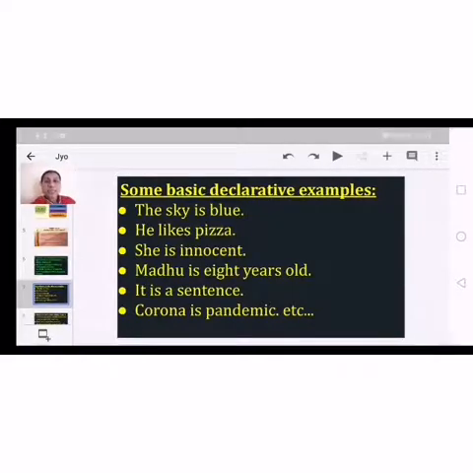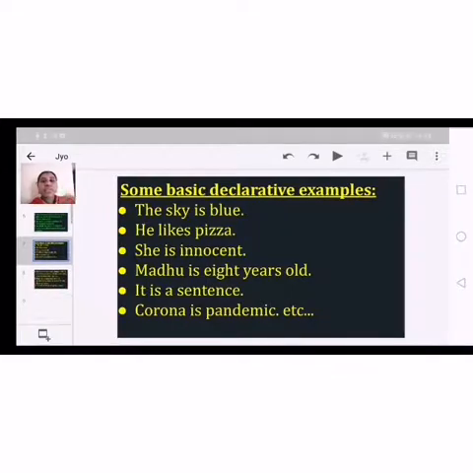Next, she is innocent. Madhu is 8 years old. Corona is a pandemic. So these are all simple statements, simple declarative sentences. These are some examples of basic declarative sentences.